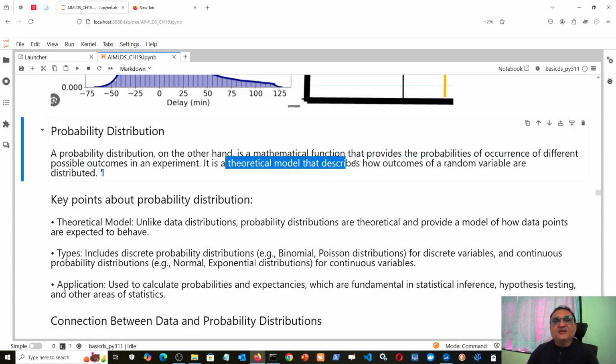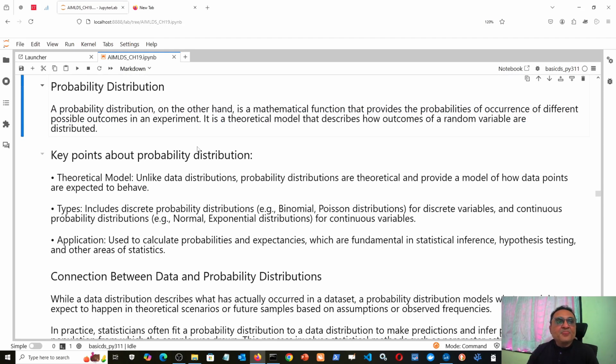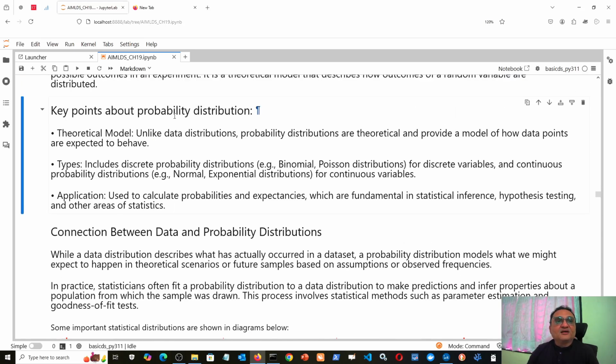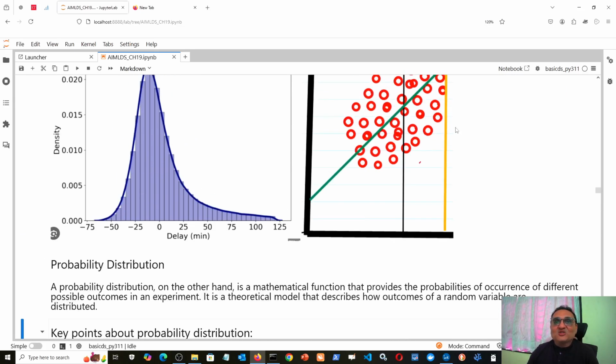So it is just a theoretical model which describes how outcomes of random variables are distributed. Okay, so what is the key point about the probability distribution? It is a theoretical model. Unlike data distribution, which is an empirical model, probability distributions are theoretical models, and they provide a model of how data points are expected to behave, while the data distribution describes how the data points are actually behaving.